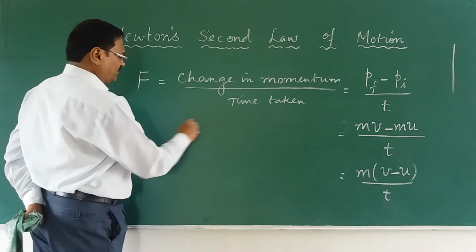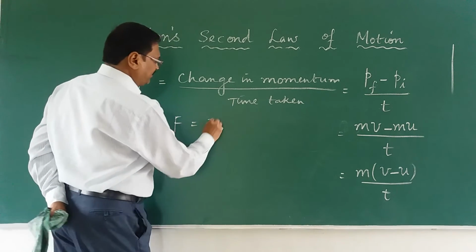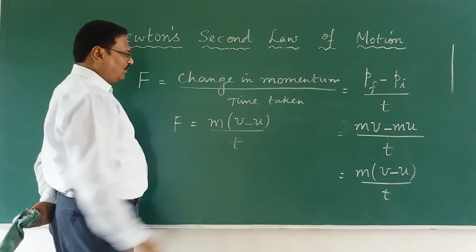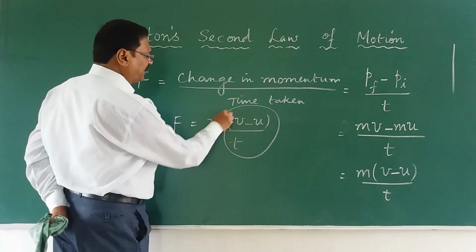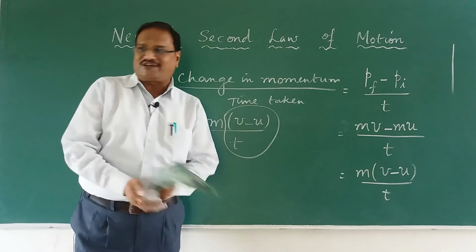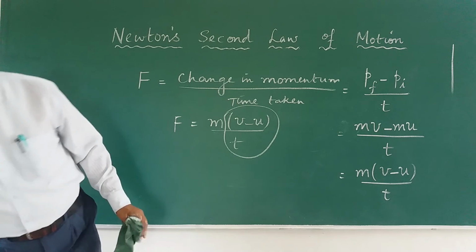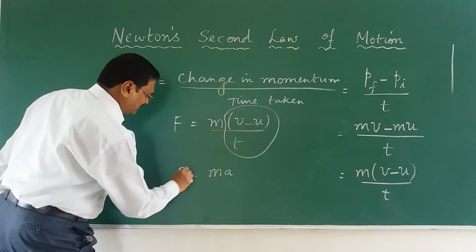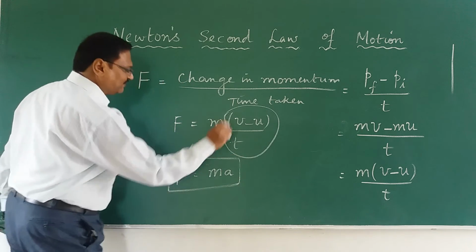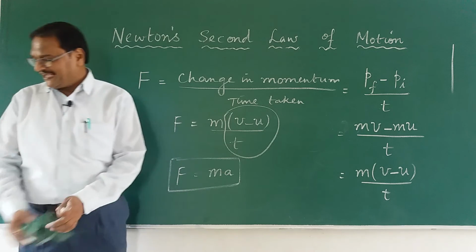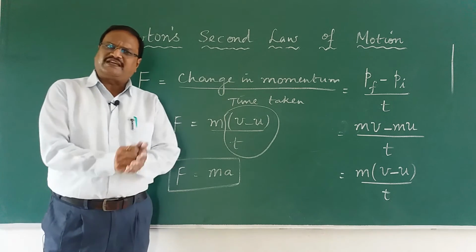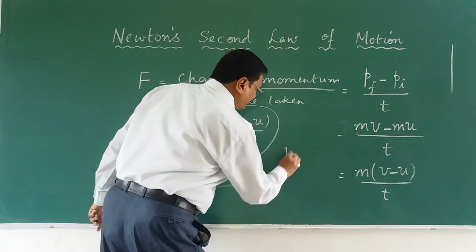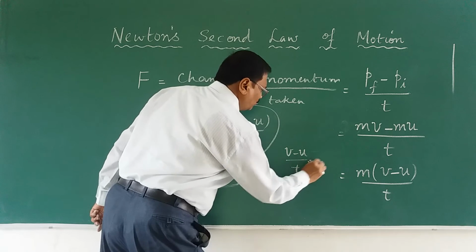Yes, I come here now. F is equal to m into V minus U divided by T. What is this, change in velocity upon time? Change in velocity upon time, that is nothing but acceleration. So that is mass into acceleration, that is F, right? And that is the formula. F is equal to ma, mass into acceleration, because change in velocity upon time is equal to acceleration.